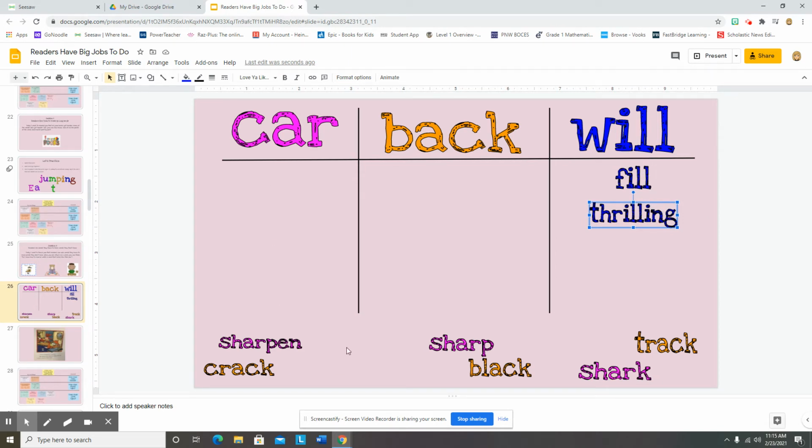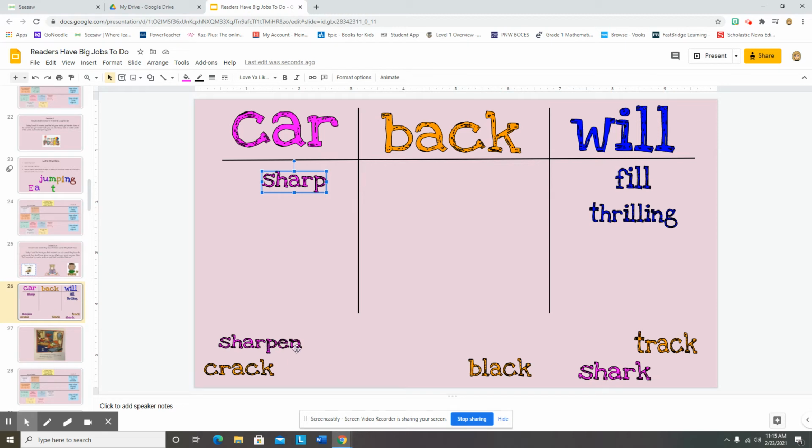Let's look at some more words. Let's look at bossy AR, car. Let's see, any words that look similar? Sharp. Sharp is like car because it has bossy R, making the sound. Oh, look, they're the same word.